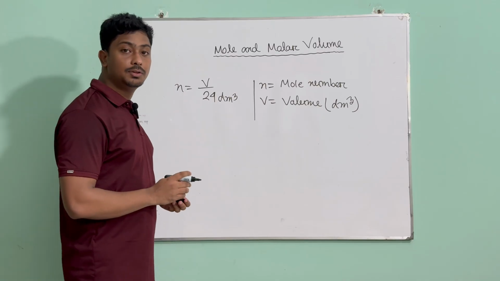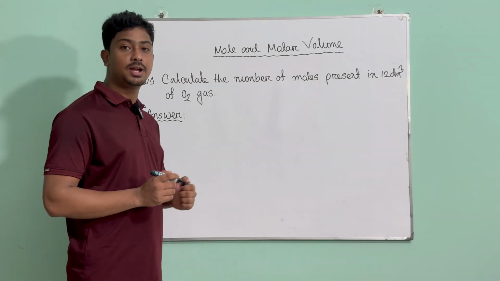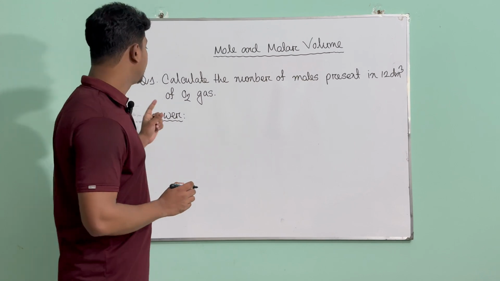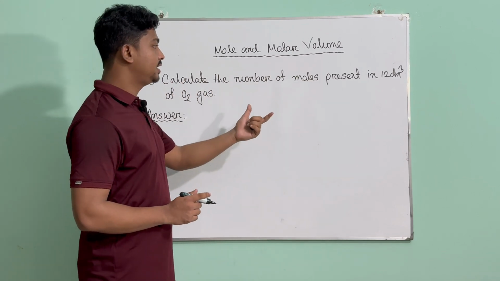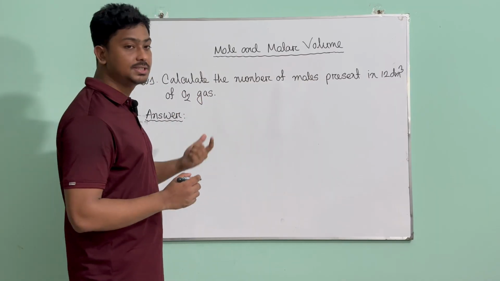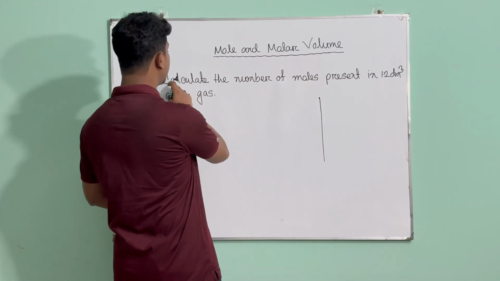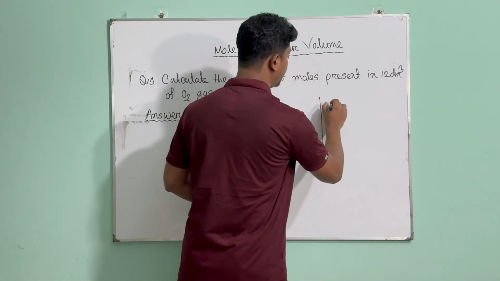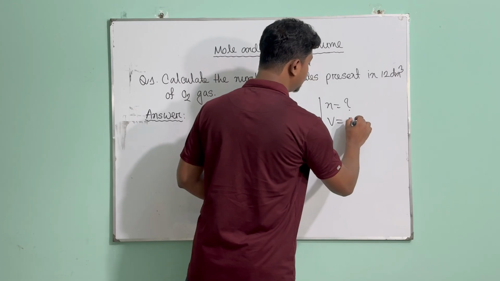So now let's see how the questions are and how we can solve them using this formula. Let's look at the first math using that formula. We have the question: calculate the number of moles present in 12 dm cube of oxygen gas. Now let's see what information we have. We are asked to calculate the number of moles, that means we don't have n, put a question mark. Do we have V? We have V, which is 12 dm cube.